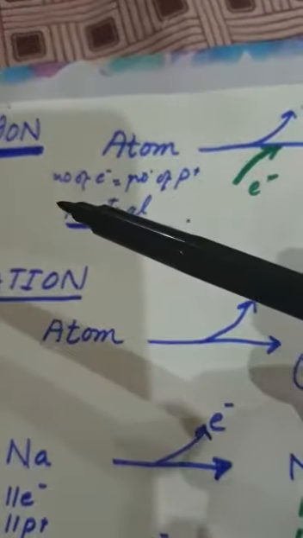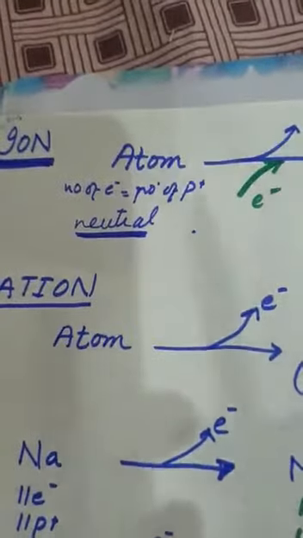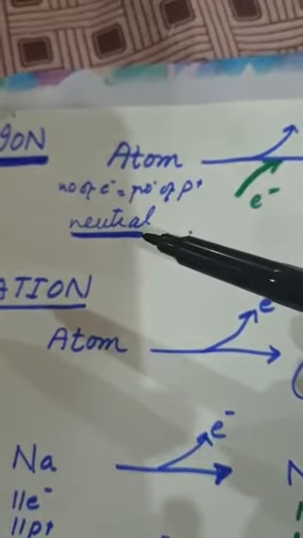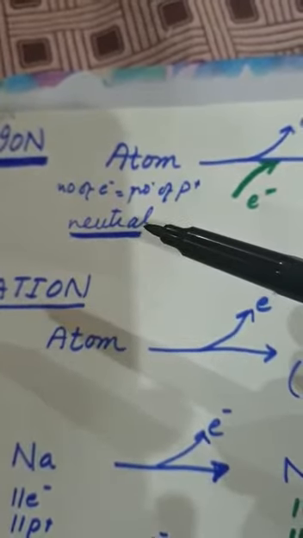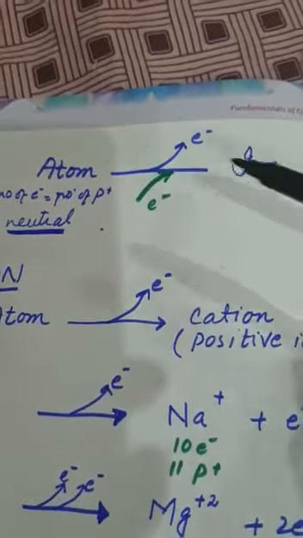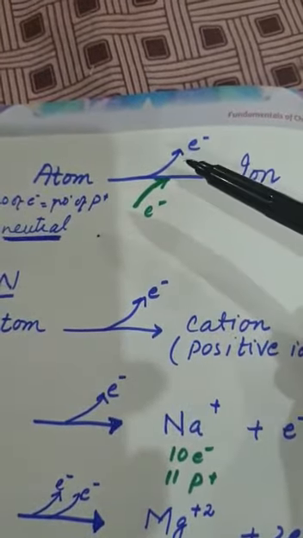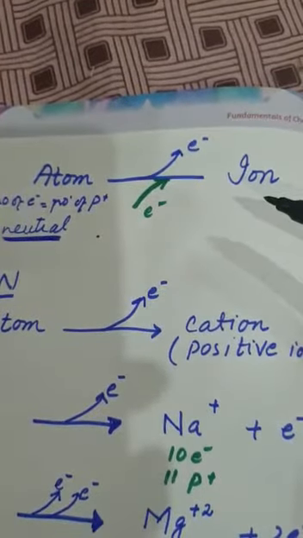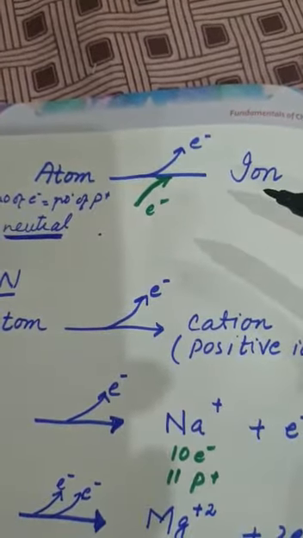As you know very well, the number of electrons is always equal to the number of protons. For that reason, an atom is a neutral particle, that is, it carries no charge. Now, what is an ion? When an atom loses an electron or gains an electron, it acquires a charge, and that charged particle is known as an ion.